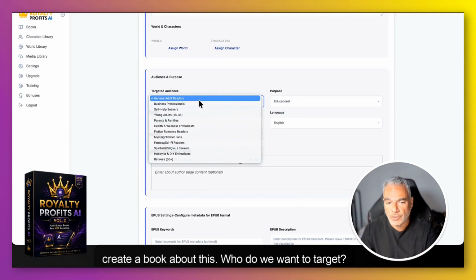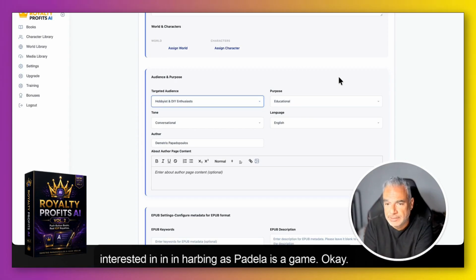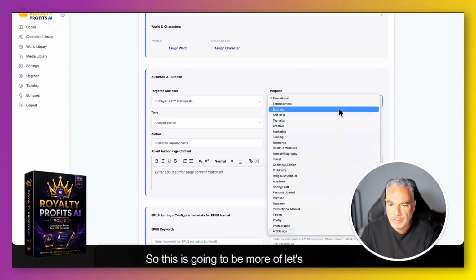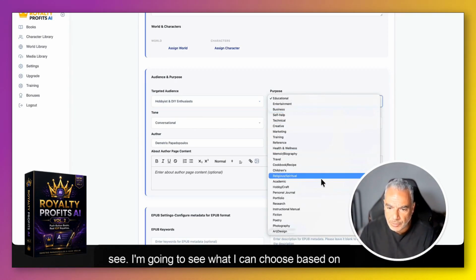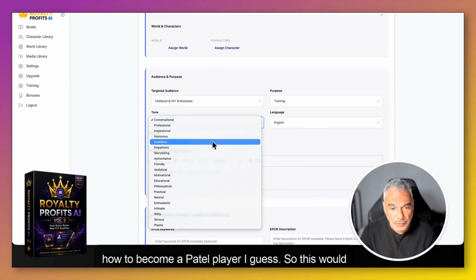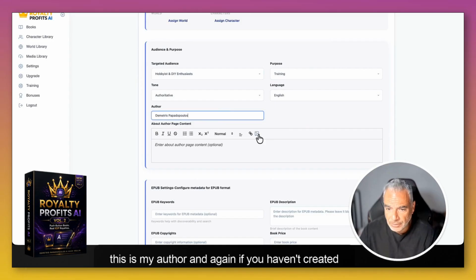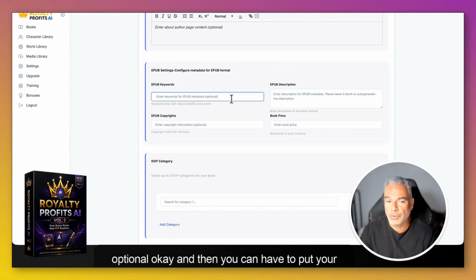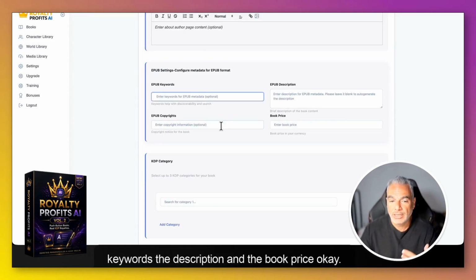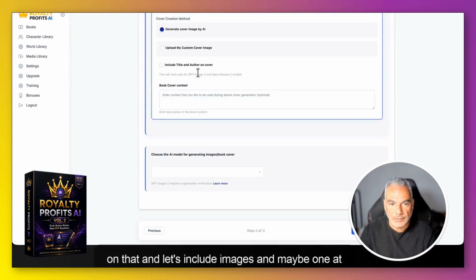Who do we want to target? We want people who are hobbyists in Padel as a game, okay? So I'm going to see what I can choose based on this. Training on how to become a Padel player. This would be more of an authoritative figure, so this is my author, okay? And then you put in your keywords, the description, and the book price. And this fills in, click on that.